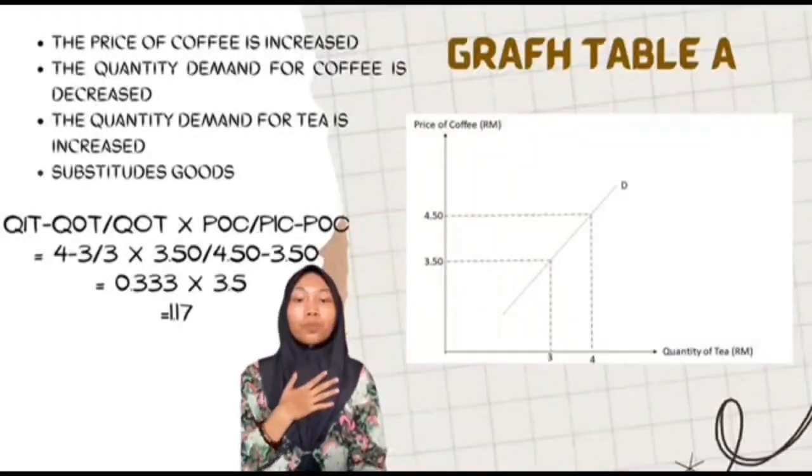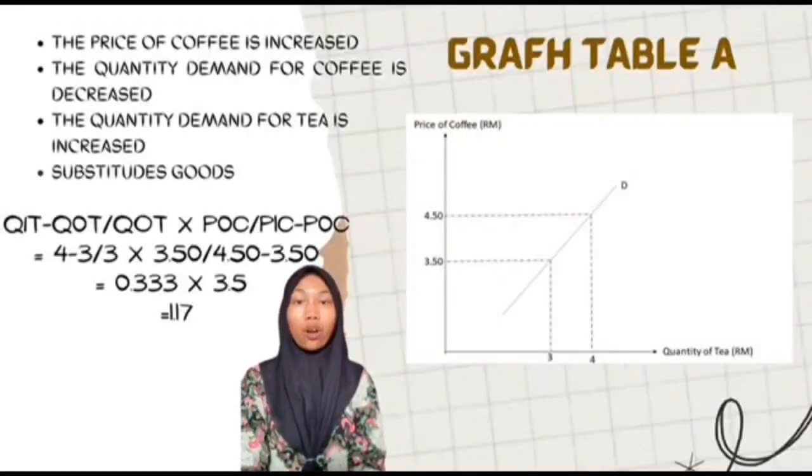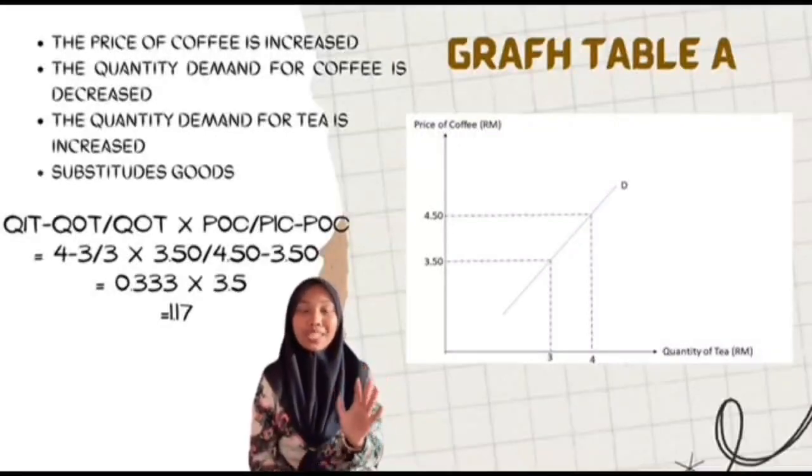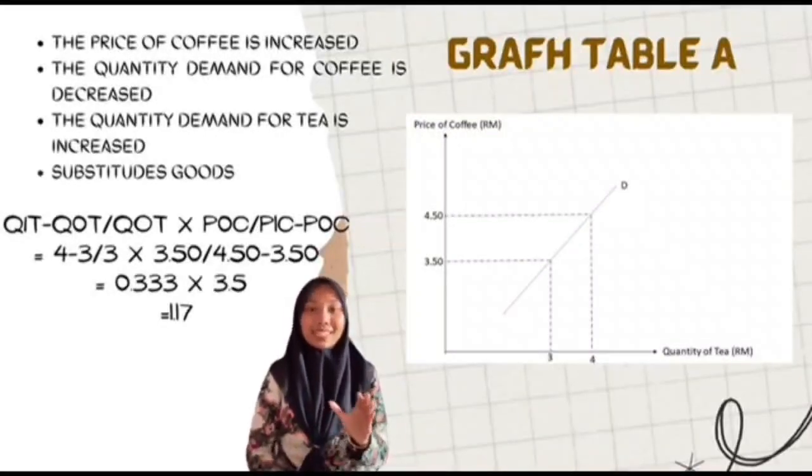I'm going to present about case 3. It is about cross elasticity of demand. Based on the information, table A and B describe the relationship between the two goods. So right now, I'm going to explain the answer.